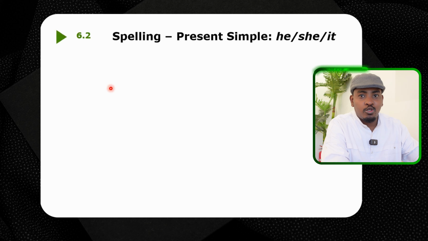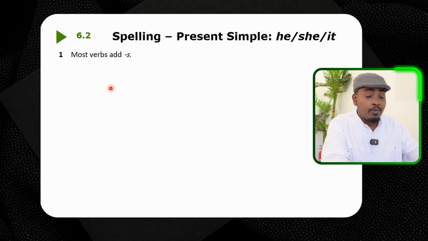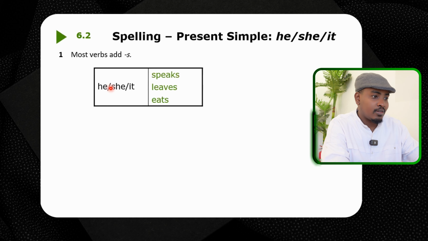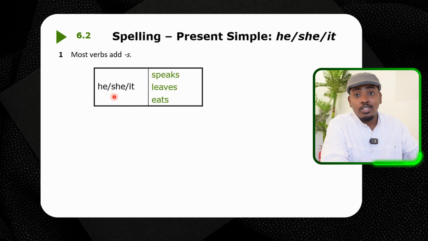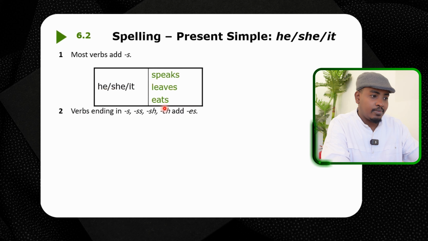Okay, 6.2. Spelling, present simple. He, she, it. So most verbs, we add what? S. He, she, it speaks. For example, he speaks, she speaks, it speaks, right? He leaves, she leaves, it leaves. He eats, she eats, it eats.